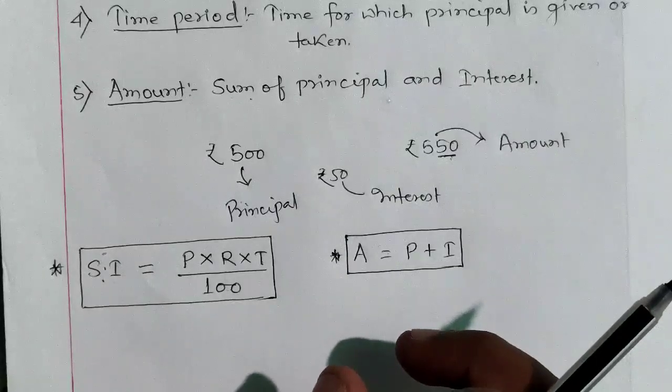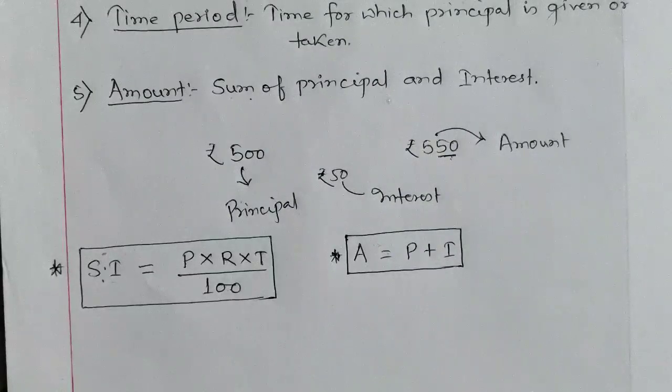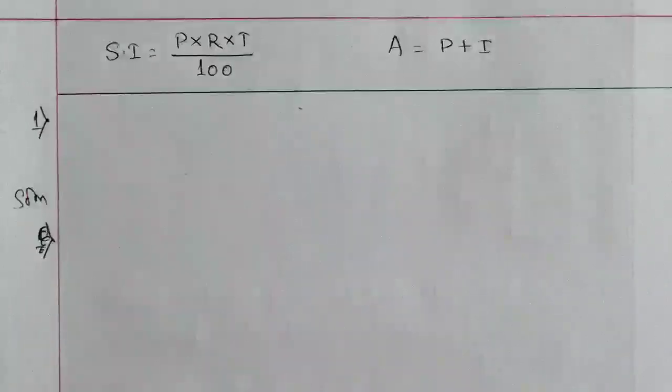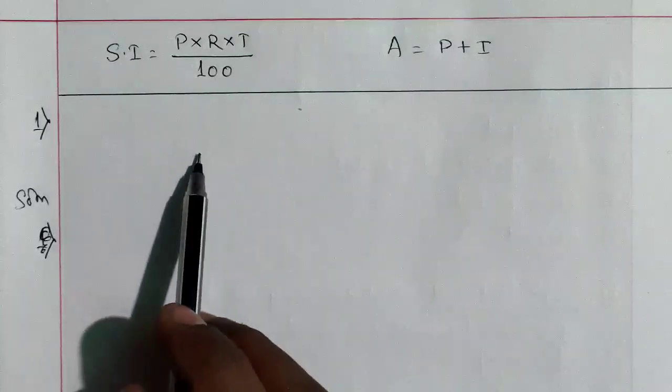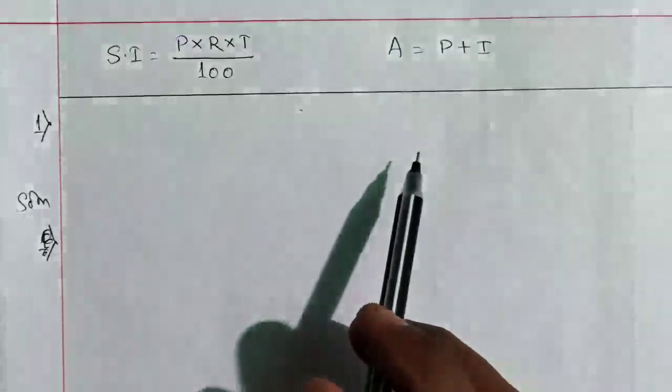So let's begin the exercise, that is chapter number 10. Only one exercise is given in your book, that's why we are going to solve only that one exercise. First question, it is saying find the SI. SI is the short form of simple interest. Find the SI and the amount on.